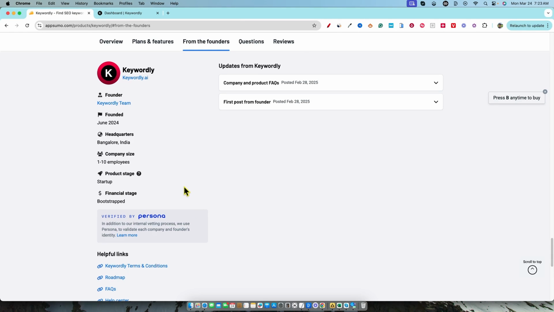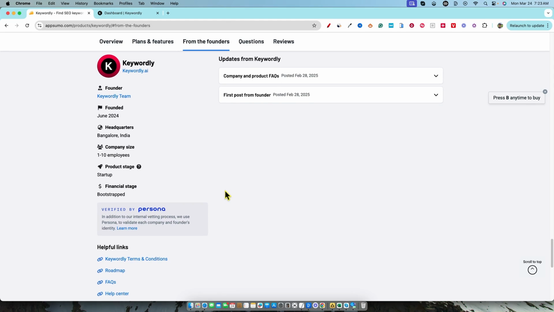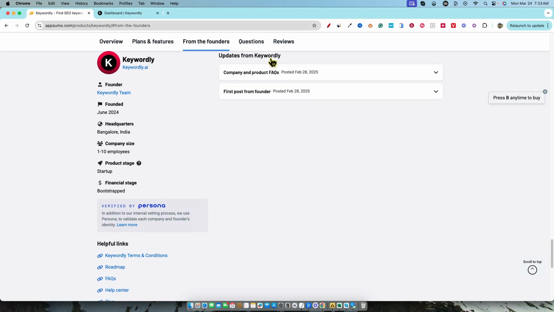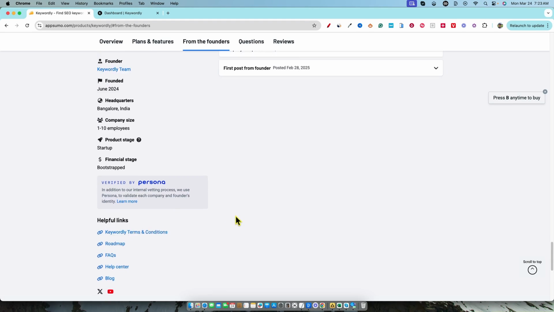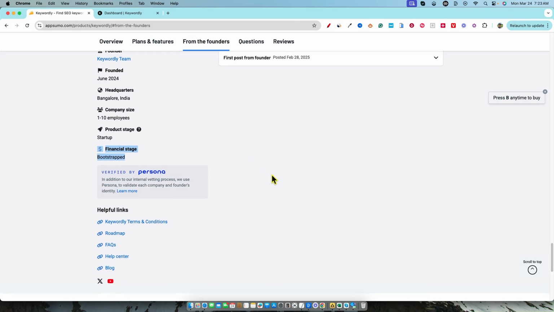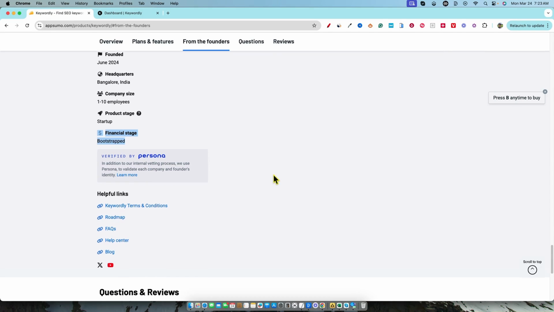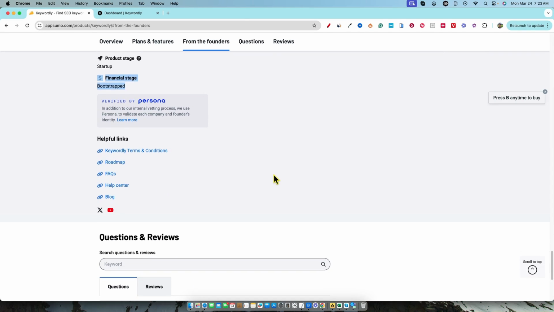The keyword research tools usually come out of the gate swinging and they are very impressive, but they just don't sustain. So we know that. I'm being upfront and honest with you about that. So you just kind of have to know what you're getting into, that you are helping support this tool by purchasing this lifetime deal. There's no guarantee that it will be around forever. That's just the way it goes, unfortunately. With buying lifetime deals, you guys know the drill.